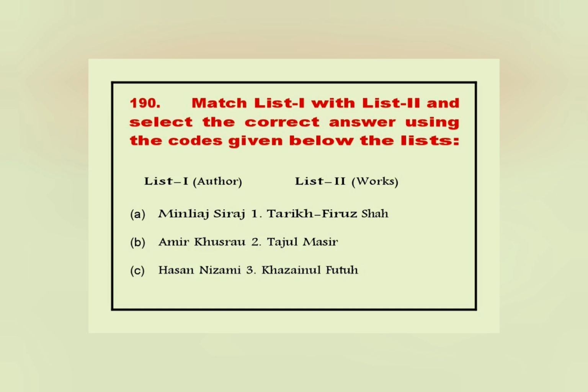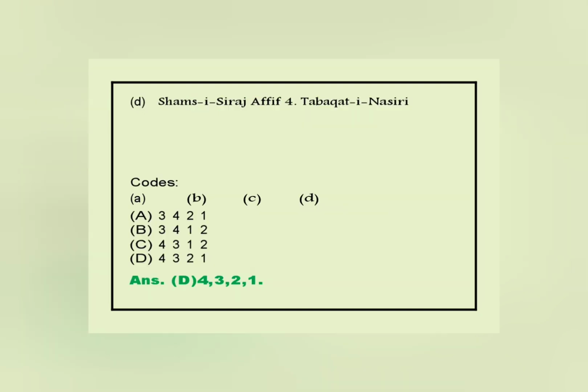A. Minhaj Siraj, 1. Tarikh-i-Firuz Shahi. B. Amir Khusraw, 2. Tajul Masir. C. Hasan Nizami, 3. Khazain-ul-Futuh. D. Shams-i-Siraj Afif, 4. Tabaqat-i-Nasiri. Codes. Answer. D. 4, 3, 2, 1.